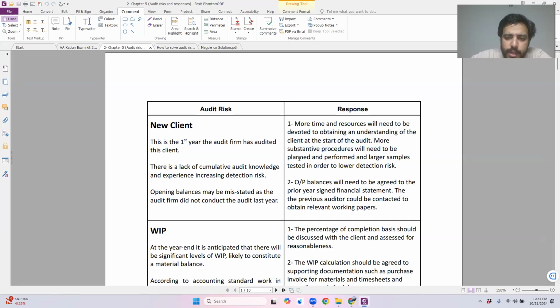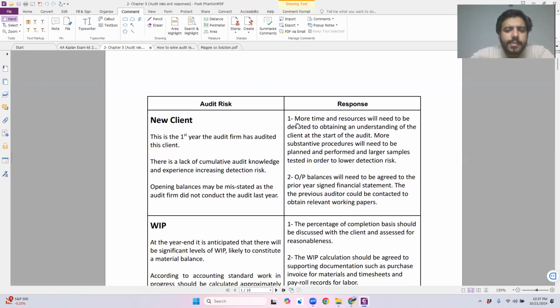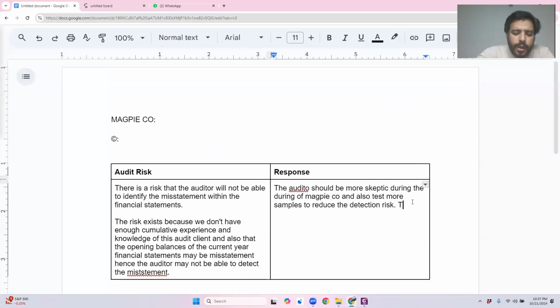More substantive procedures will need to be planned and performed in larger samples testing. Overall, you can also write this down, but learning this is quite difficult. This is just giving you an understanding. So instead of writing this down, if I only write down that more sampling should be done, you should be more skeptic. I can also write down that the audit team should also have more resources so that they can perform the audit while maintaining the audit quality.